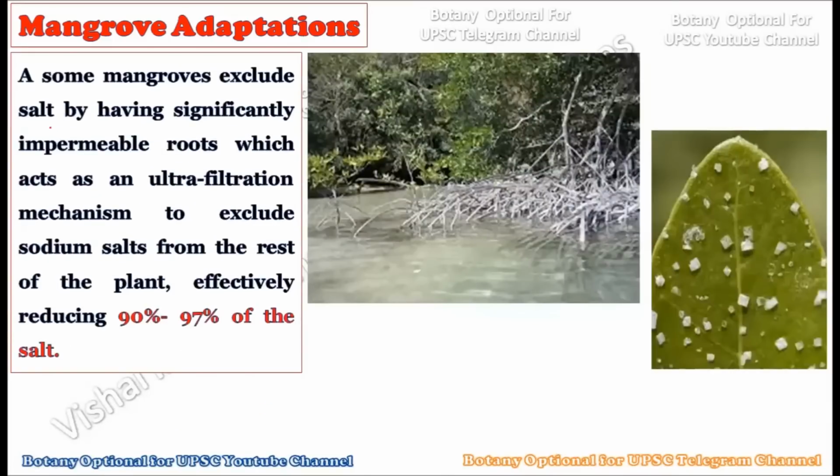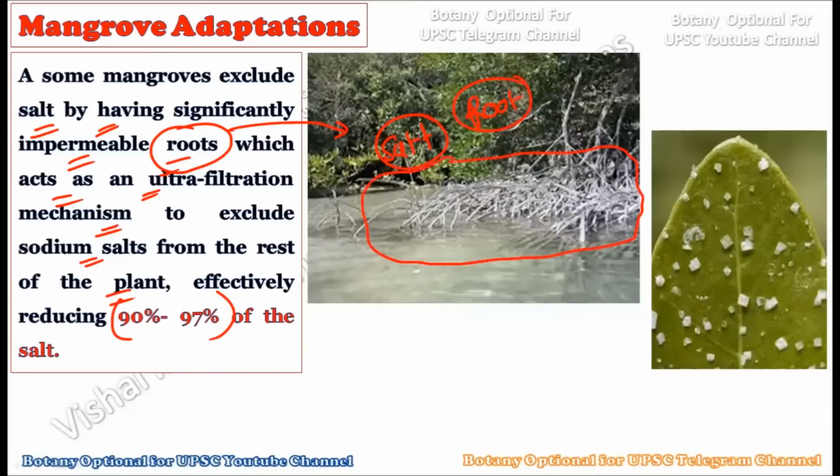Now see, some of the mangroves exclude salt by having significantly impermeable roots which act as an ultrafiltration mechanism to exclude the sodium salt from the rest of the plant, effectively reducing 90 to 97% of the salt from the mangroves, okay. So the first structure that comes into the picture when it comes to salt stress in the mangrove plant is the roots, okay. When you talk about the roots of mangrove plants, consider, see here in this picture, the roots are always submerged within this saline water which contains a high amount of salt. Now these are relatively impermeable roots, okay.